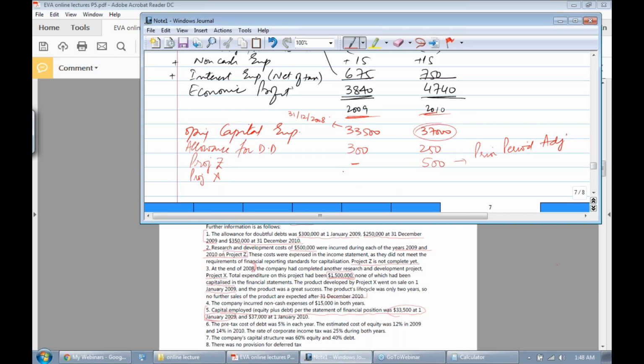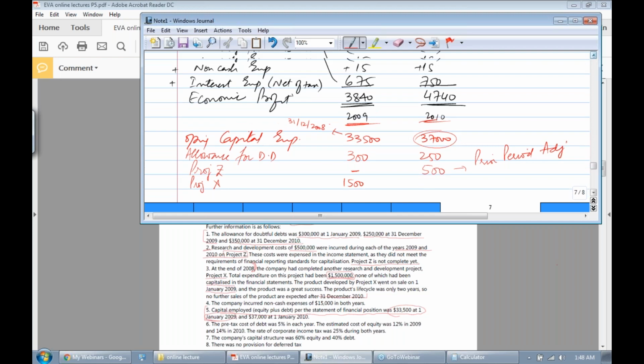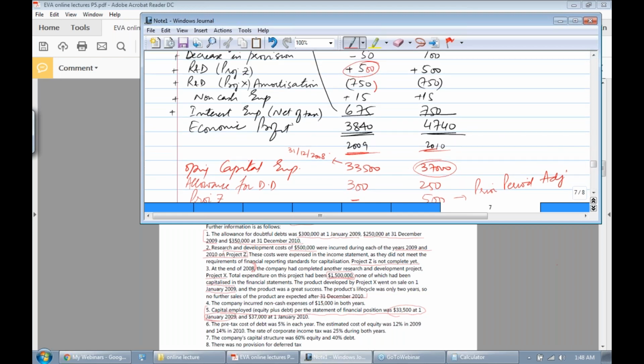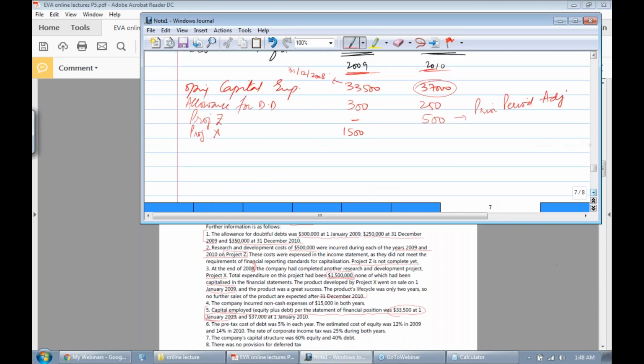So what we will do is we will add this 1,500,000 whole figure here. Why did we add 1,500? We deducted amortization here. Yes, we deducted amortization, but this 1,500,000 is actually reflecting this 2008 part, right? What depreciation we have charged in 2009 will be reflected in 2010, right?